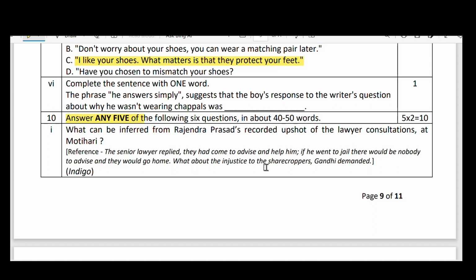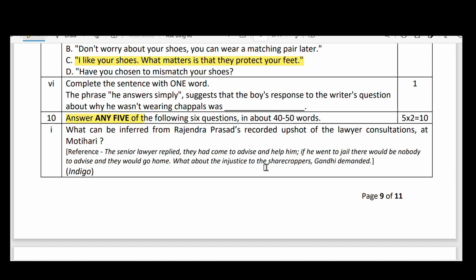Actually, Rajendra Prasad and other lawyers met Gandhi at one place, and there Gandhi asked them, if I were arrested, what would you do? Then they said, what would we do, sir? We will desert the camp and leave. Then Rajendra Prasad gave them a lesson: Gandhi belongs to Gujarat, but he has come here and fought for our peasants, and he is ready to go to jail.